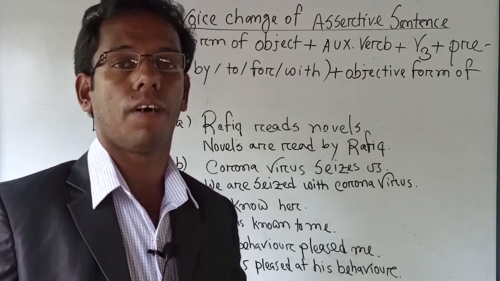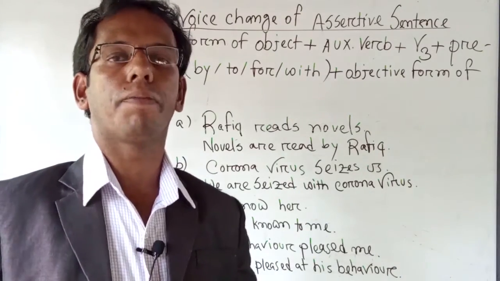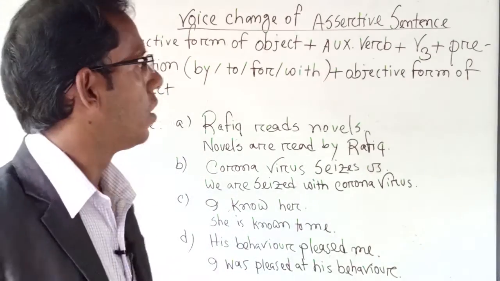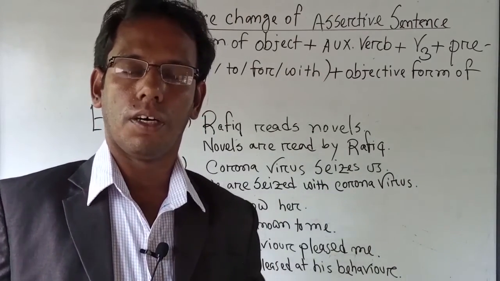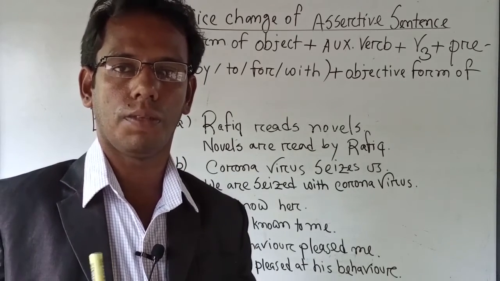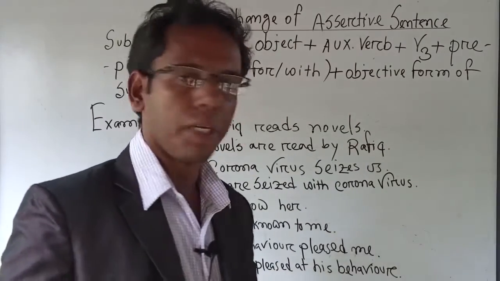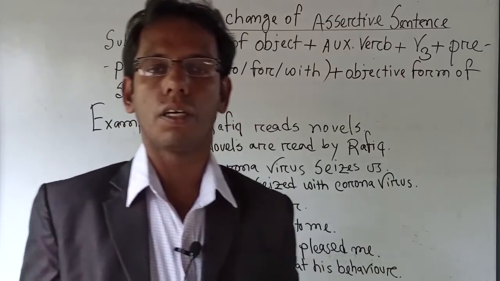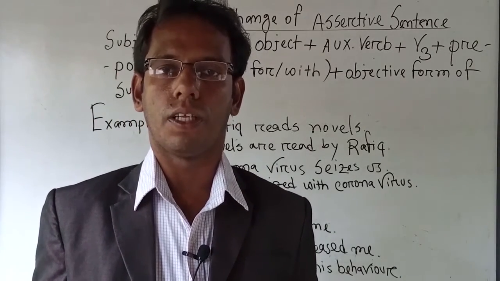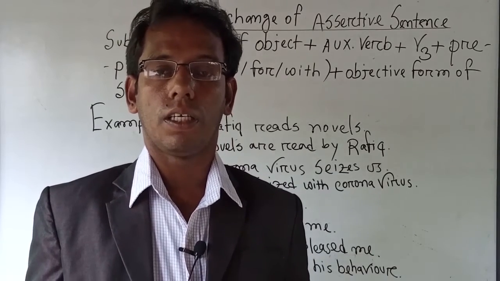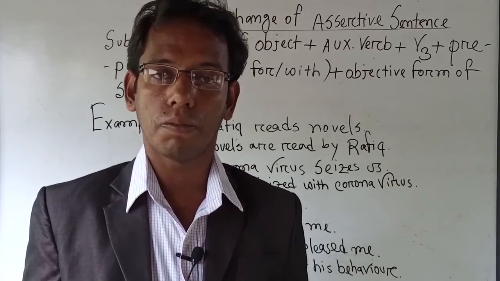The verb which helps any other verb to complete the sentence. Its another name is helping verb. The auxiliary verb, or helping verb, always depends on tense. Then V3. That means in passive voice we have to use the past participle of the verb. Another name for the past participle of a verb is V3.